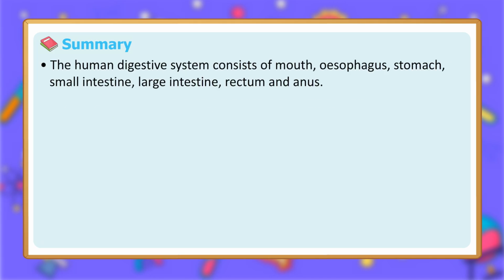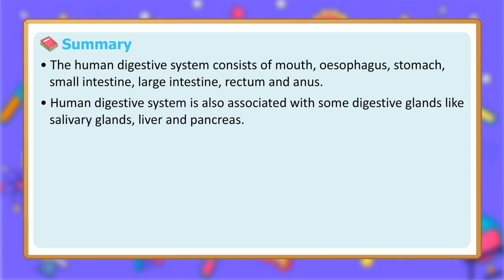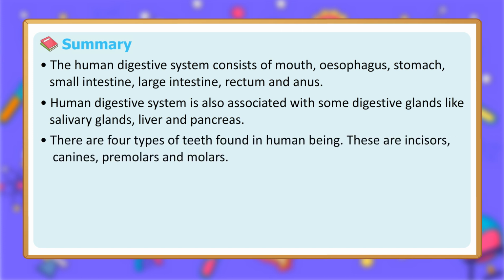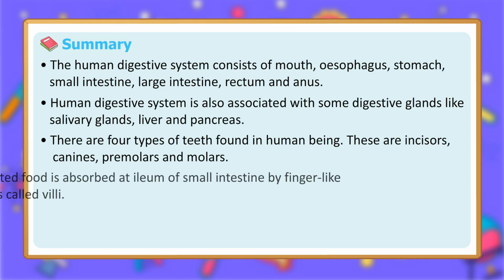The human digestive system consists of the mouth, esophagus, stomach, small intestine, large intestine, rectum and anus. The human digestive system is also associated with some digestive glands like salivary glands, liver and pancreas. There are 4 types of teeth found in human beings. These are incisors, canines, premolars and molars.